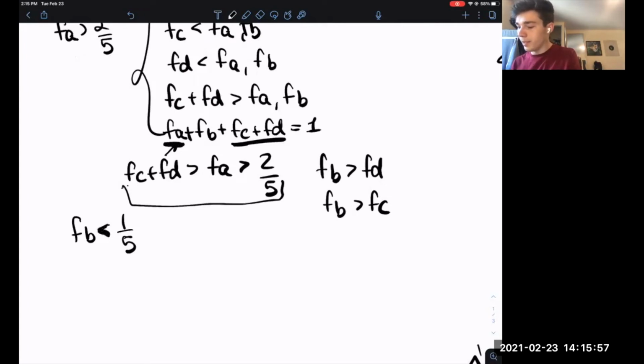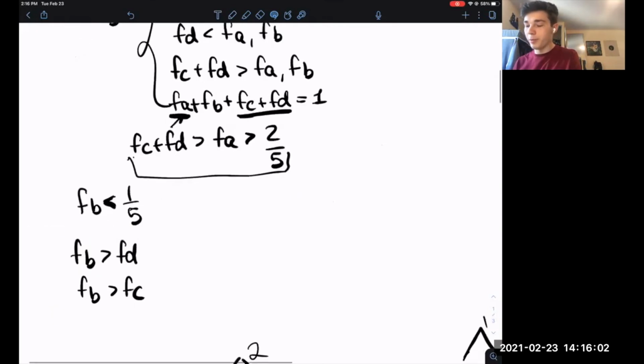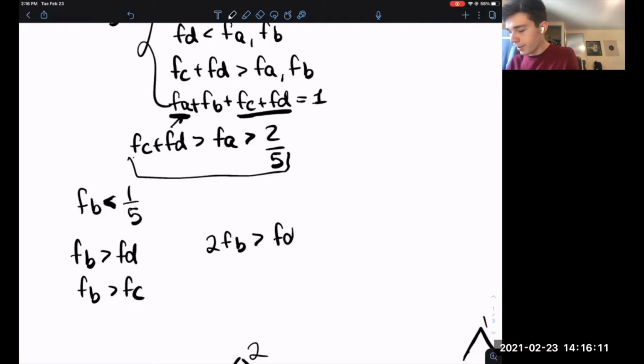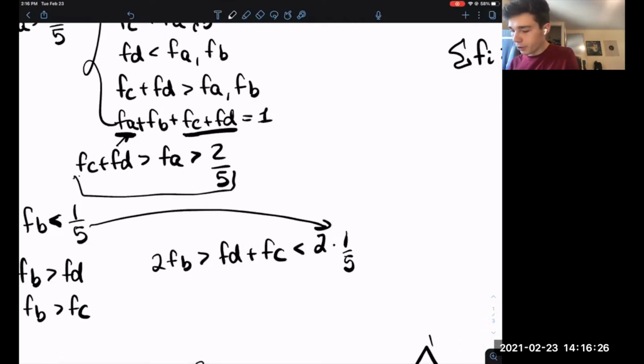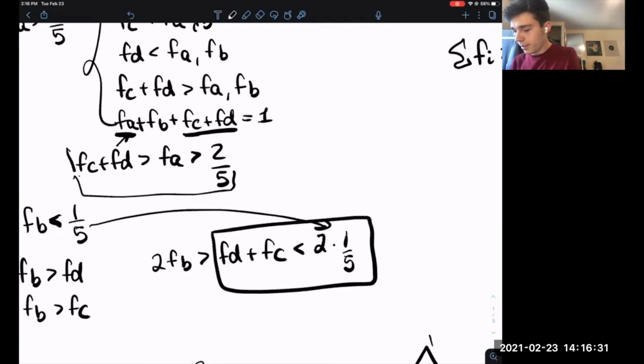However, now we can bring in these two and say that FB has to be greater than FD and FB has to be greater than FC, which means that 2FB has to be greater than FD plus FC. However, it also has to be less than 2 times 1/5, which is 2/5. From this equation, we can see that we actually have a contradiction between this statement and this statement.